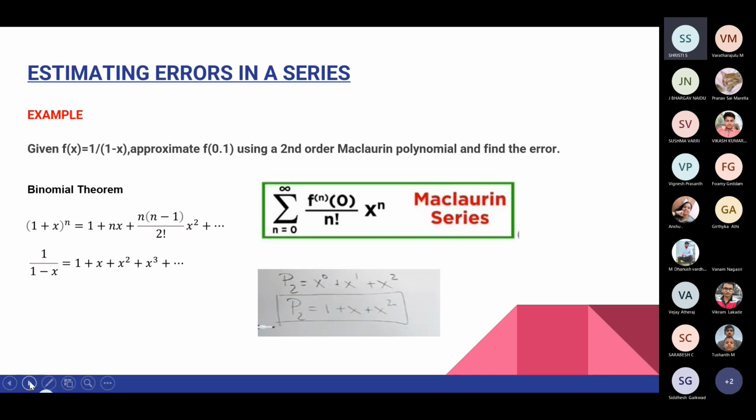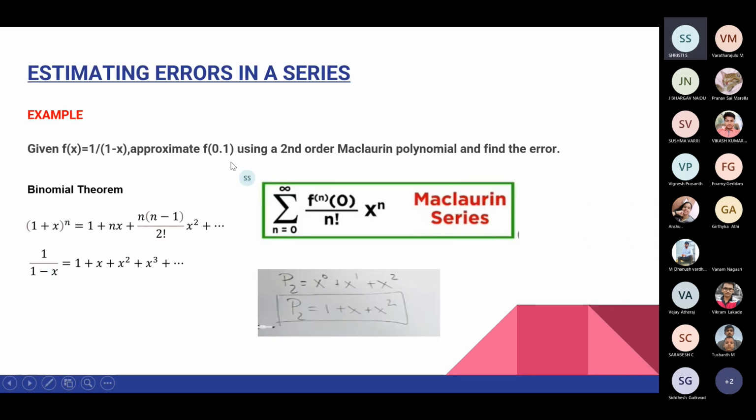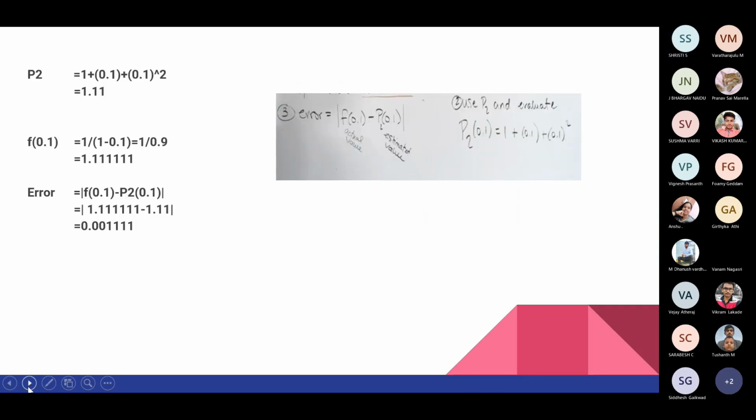They have said at 0.1. So it is 1 plus, in place of x we substitute 0.1 here. So we get 1 + 0.1 + 0.1 squared, which is 1.11. Then f(0.1): we substitute the value 0.1 in the original f(x), that is 1/(1 − x). So as you can see, we get 1/(1 − 0.1), which is 1/0.9.